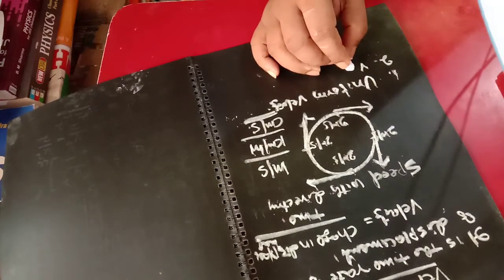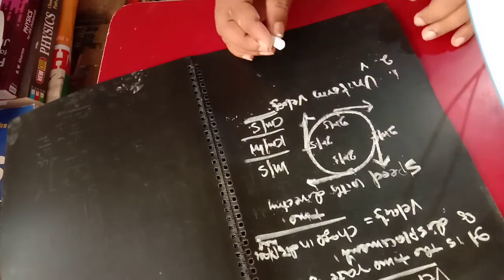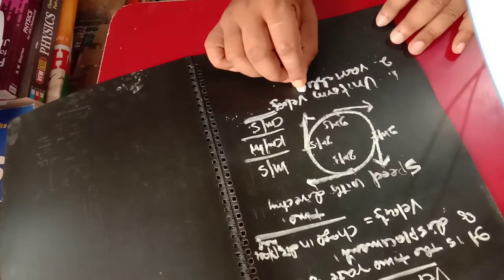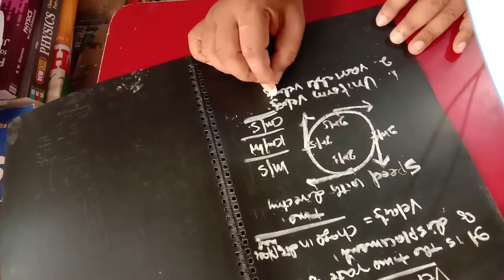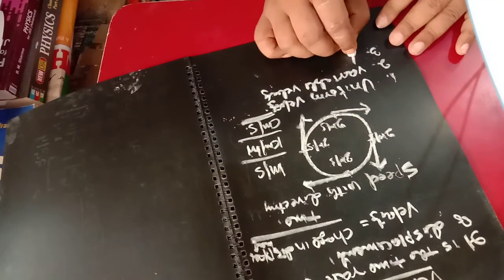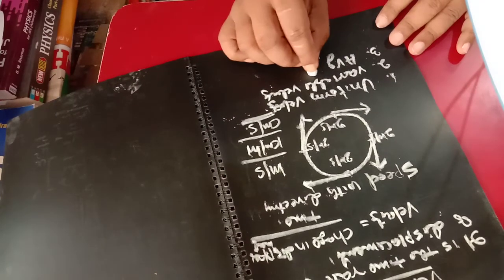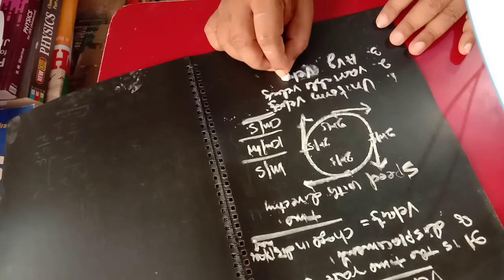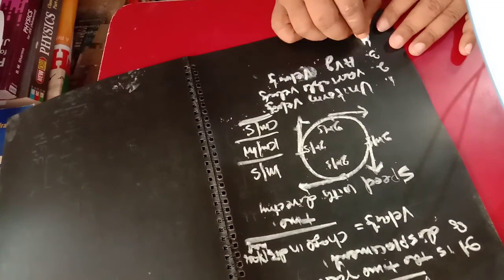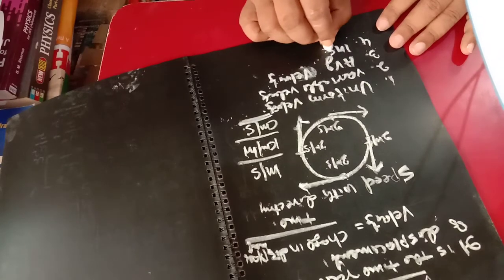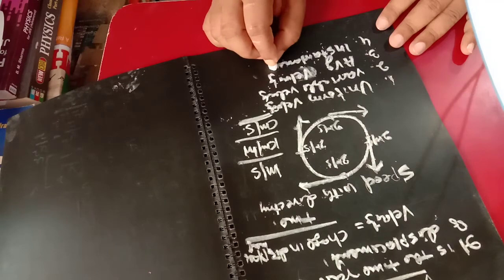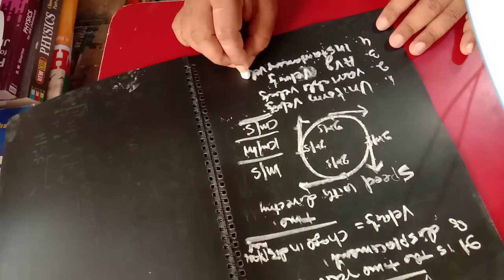The third one is called average velocity, and the fourth is instantaneous velocity. You should know these four things, what they are and what their nature is. What is the uniform velocity?